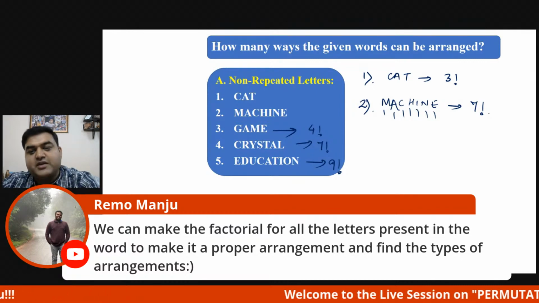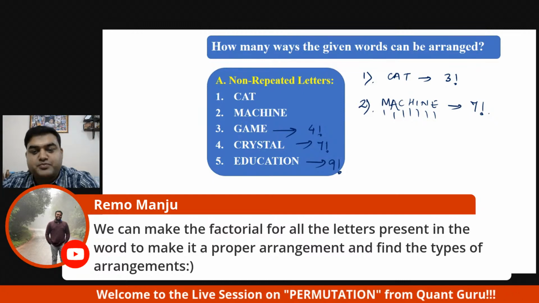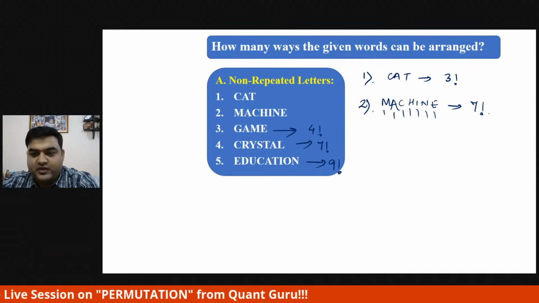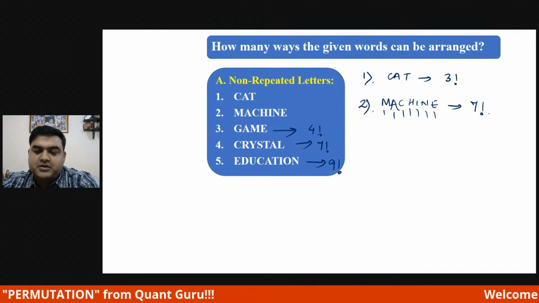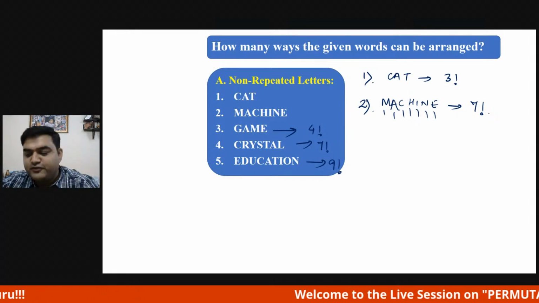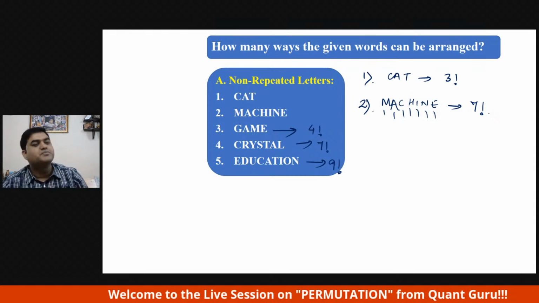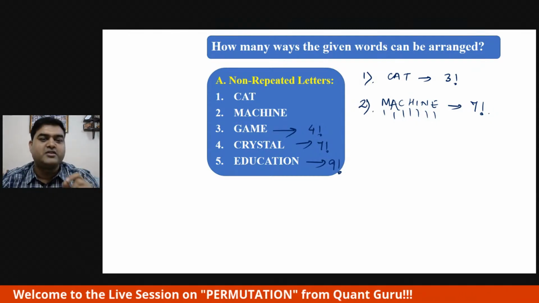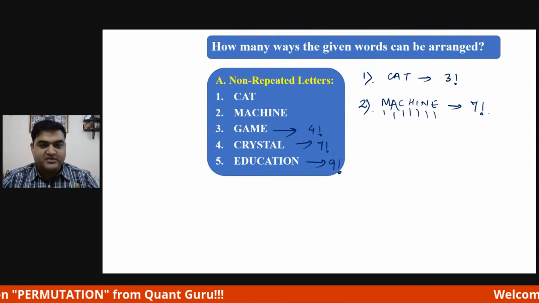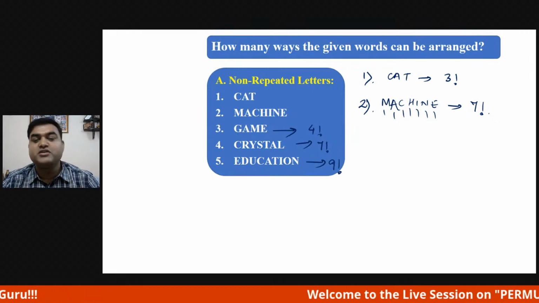Remo is asking, can we make a factorial for all the letters present in the word to make it a proper arrangement and find the type of arrangement? Yes, we can do that. Going forward, I'm going to do those questions wherein vowels and consonants come. If you remember which kind of question normally comes in the competitive examination, this is very simple. For question type 1, non-repeated letters, you can expect one question or you may expect zero questions. This was just to have an understanding of this permutation topic.